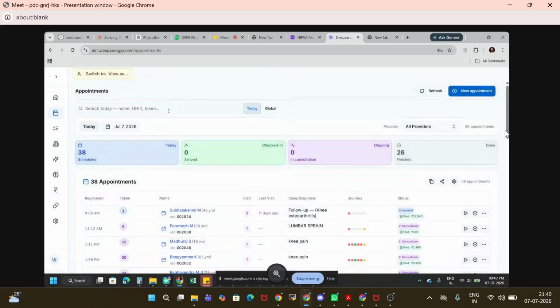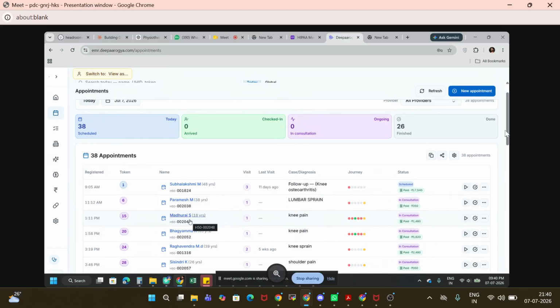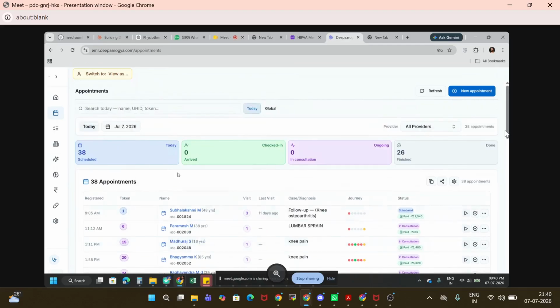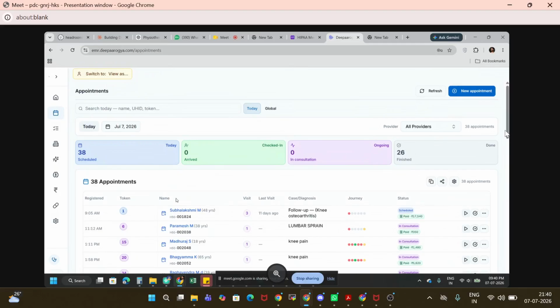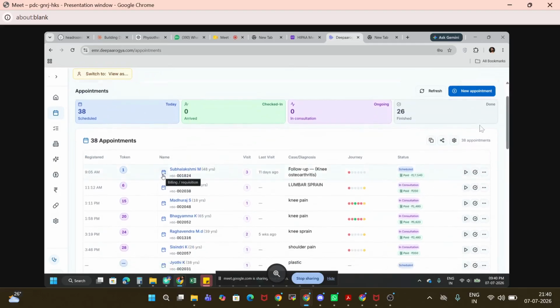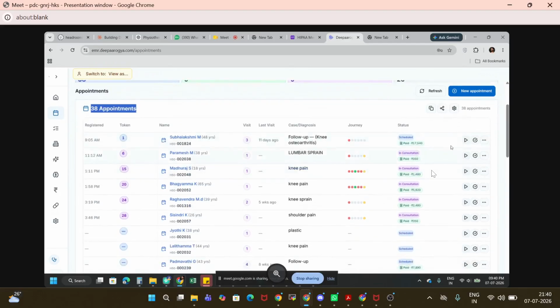Now this information can be filled in two ways. One, a receptionist can create a new appointment, add a bill, and they will land upon this appointment page. So here, if you can see, today we have scheduled 38 appointments, and we can see all details there.